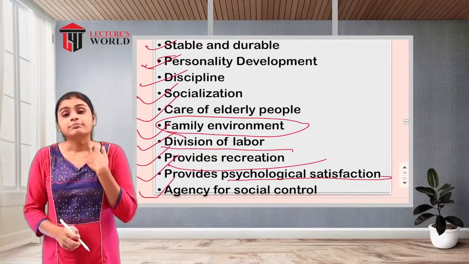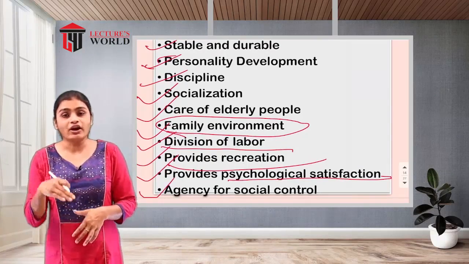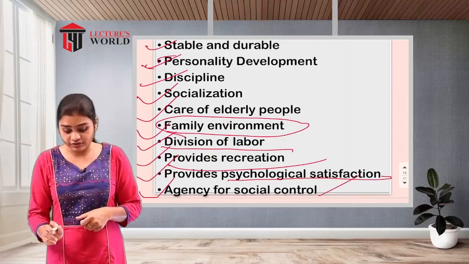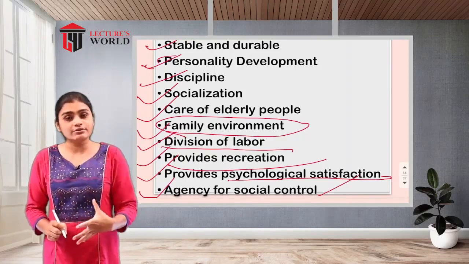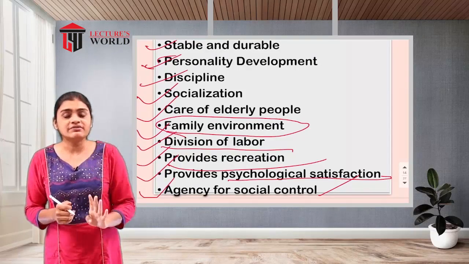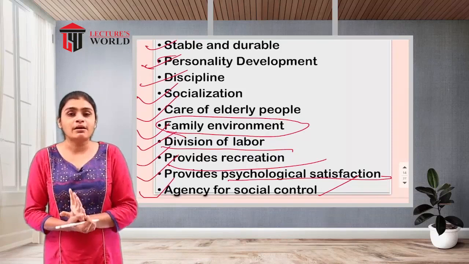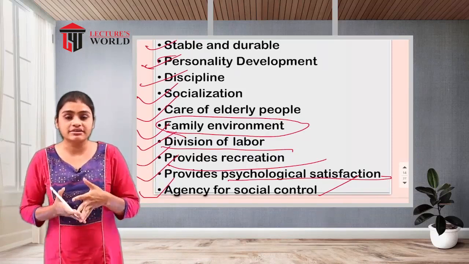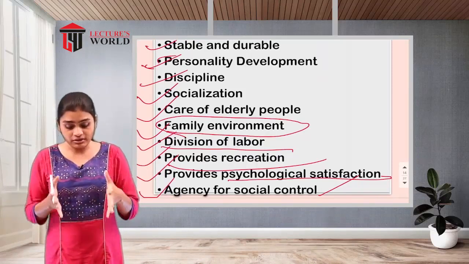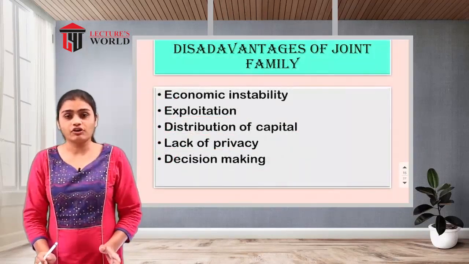And the main important thing is that this joint family or extended family is an agency for social control, because as we have seen, it will be controlled by the head of the family. The discipline will be there, the rules and regulations will be there, and all the family members have to follow these rules and regulations. So this is how it is an agency for social control. After that, advantages of joint family.